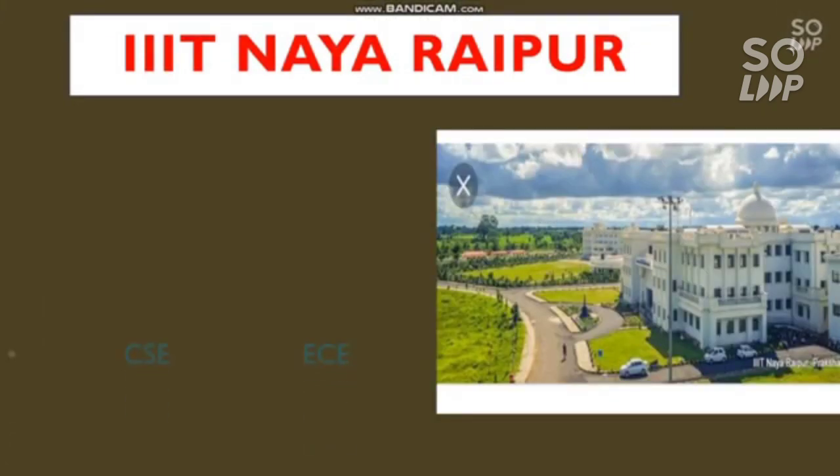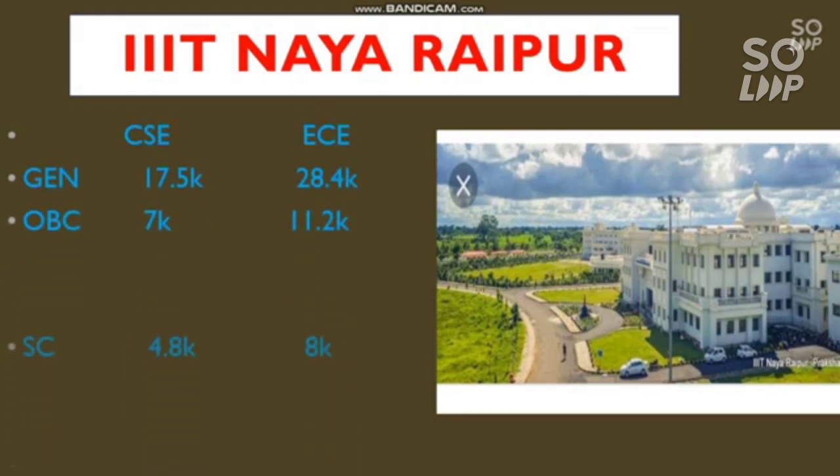Now the next one is Triple IT Naya Raipur. Here is the cutoff for CS and EC branch. For general, 17.5 and 28.4 thousand. For OBC, 7 and 11.2 thousand, SC 4.8 and 8 thousand, and ST 2.5 and 3.4 thousand.